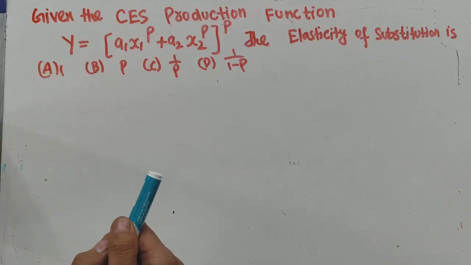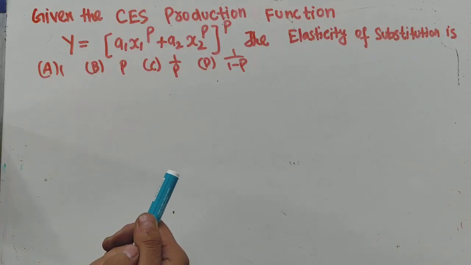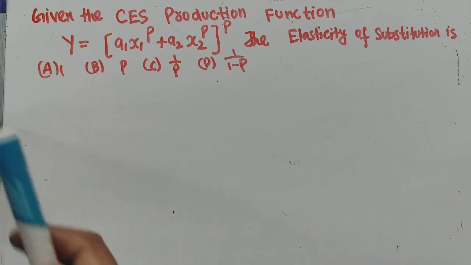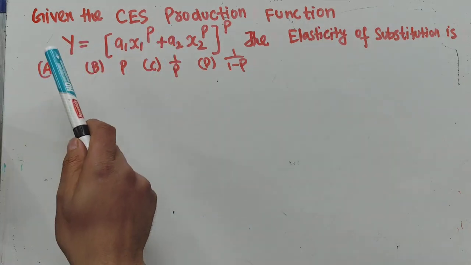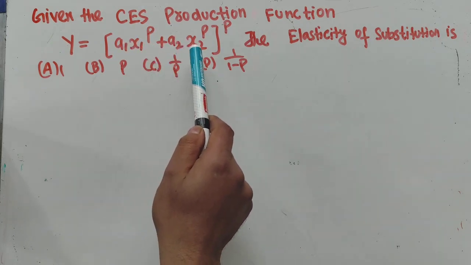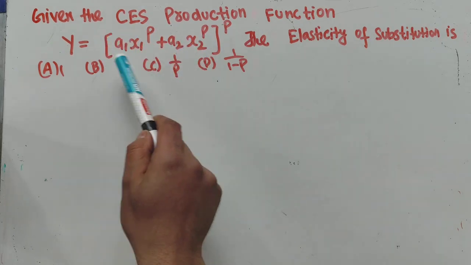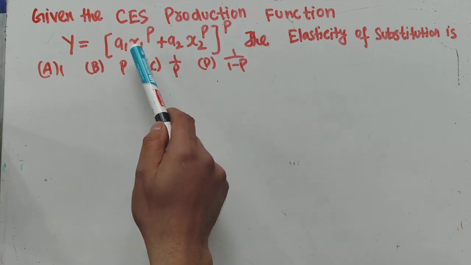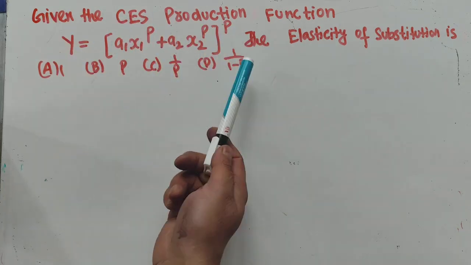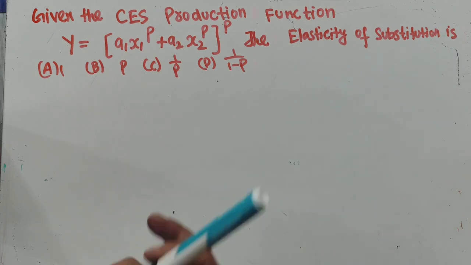The question is to find out the elasticity of substitution of the constant elasticity of substitution production function. Given the CES production function y is equal to (a1 x1 raised to the power p plus a2 x2 raised to the power p) whole raised to the power 1/p, where x1 and x2 are the two factors of production and y denotes the output, we need to find out the elasticity of substitution.